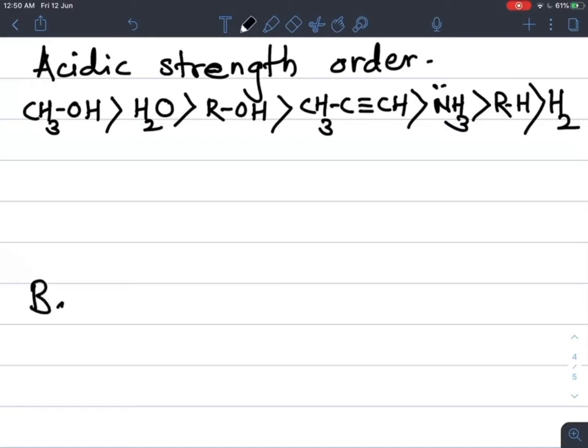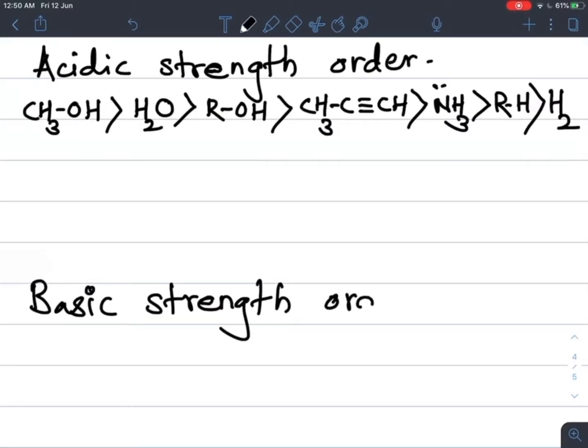Basic strength order of the same compounds. So what is meant by basic nature? By replacing H plus we get its corresponding base, that is a negatively charged ion.